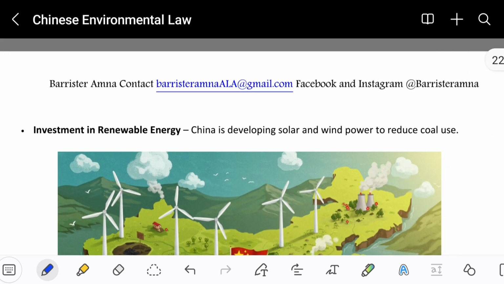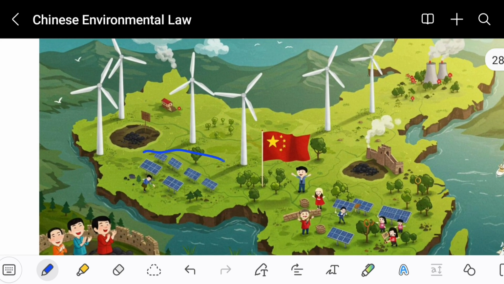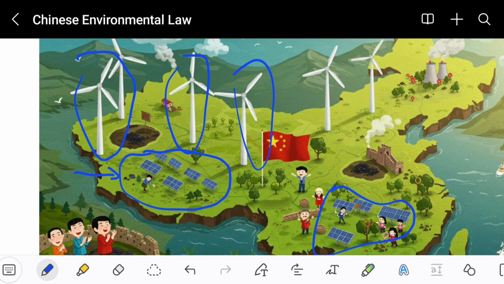And the government shall make investments in renewable energies. China is developing solar and wind power to reduce coal use. So basically, this is how the government will work. The government will make a lot of solar panels and reduce their price so that many people and industries can afford and use them. China will also build wind turbines that work on wind, so that industries don't need to use coal to run their factories.